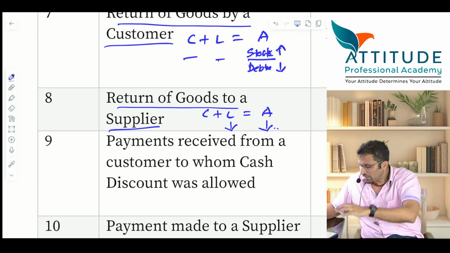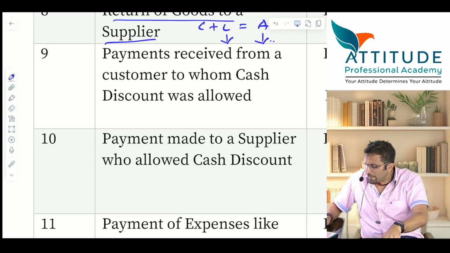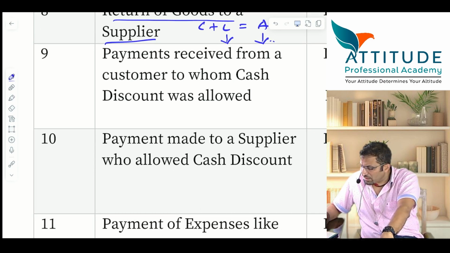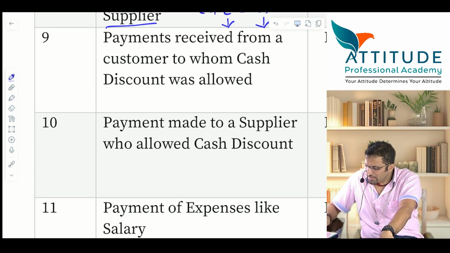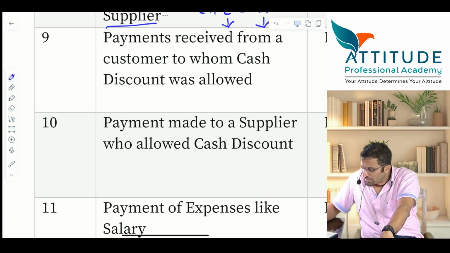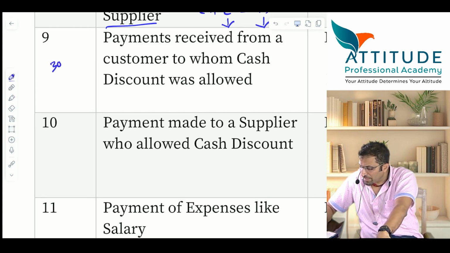All of you? Next. Answer this. Payment received from customer to whom cash discount was allowed. Now there's a debtor. Customer is a debtor. You have received the payment. Correct? Let us say you have to receive 30,000, but you have received 29k. 1,000 rupees you have allowed as discount. Now tell me what is the effect on capital, liability and asset?